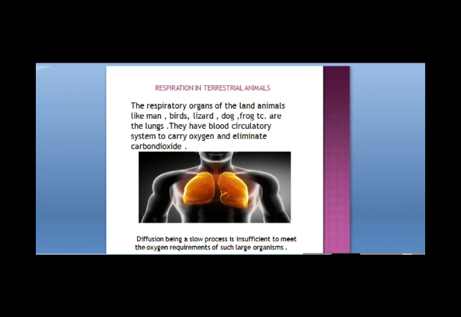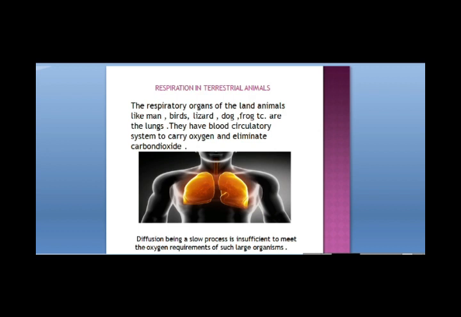So diffusion is not sufficient. If we see the example, if diffusion were to provide oxygen in our body, then it would take about 3 years for a molecule of oxygen from our lungs to reach our toes by the process of diffusion. But the blood circulatory system in humans carries oxygen to all the parts of the body quickly.